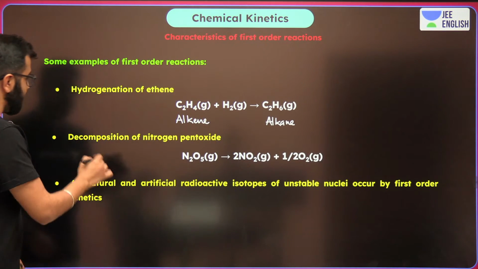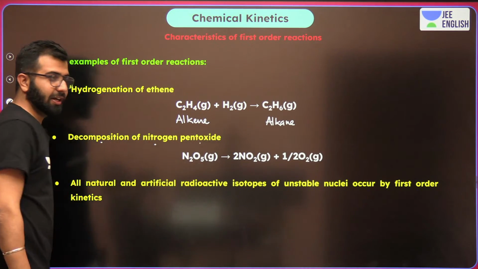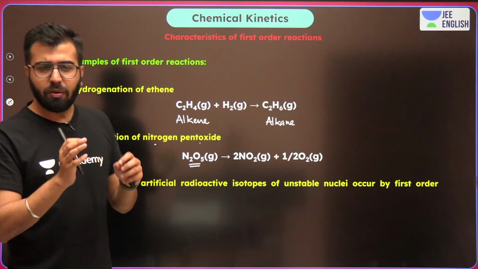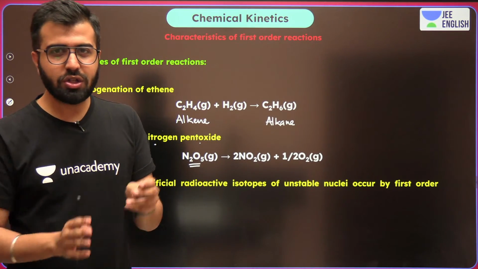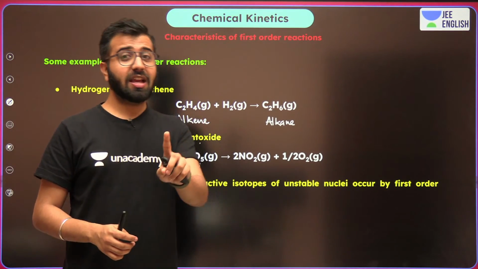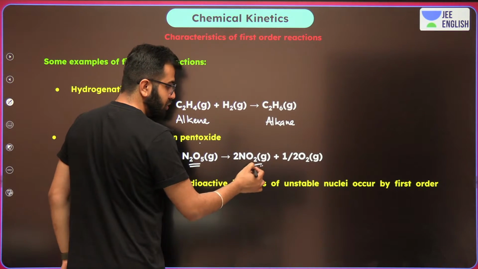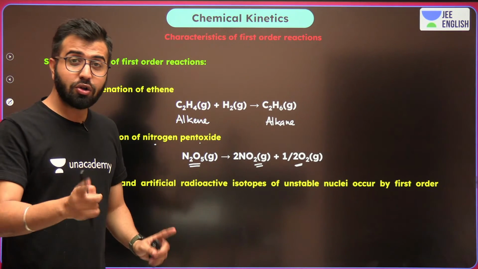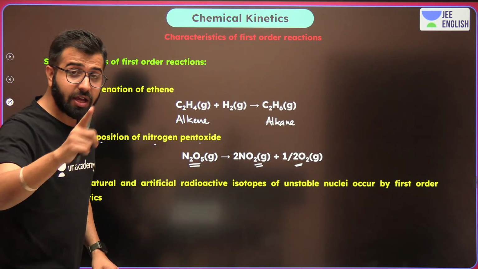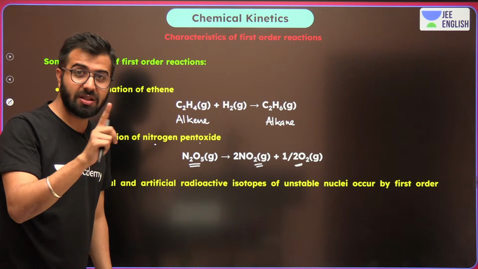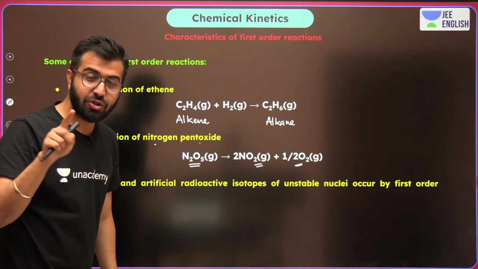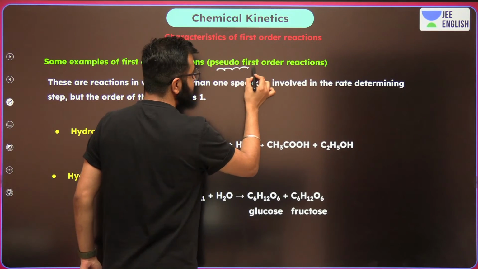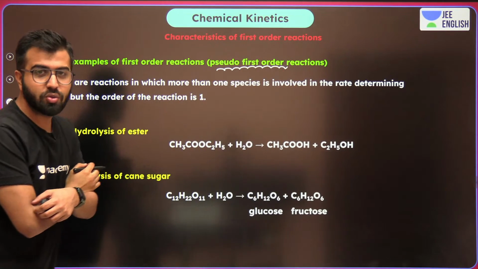It's a reduction. Decomposition of nitrogen pentoxide, N2O5. Decomposition of N2O5 is the most frequently asked reaction in chemical kinetics. It gives 2 moles of NO2 and half mole of oxygen. That is also a first order reaction that we did. We practiced two questions in the previous class on the same reaction. Do remember this. And now over here, what are we really looking at? Pseudo first order reactions.